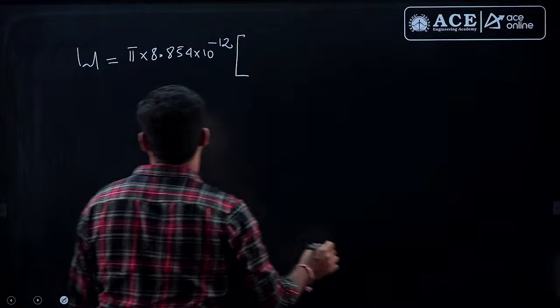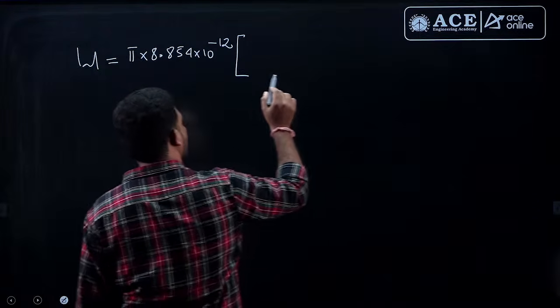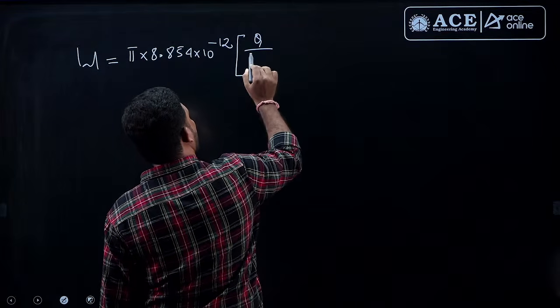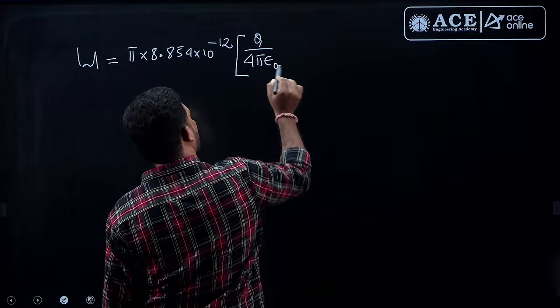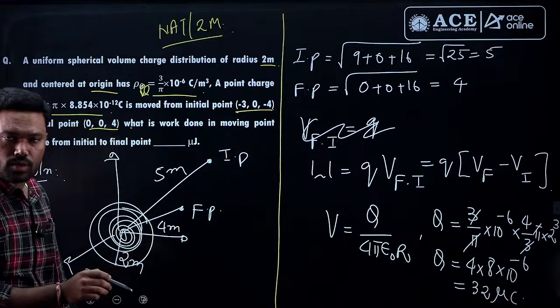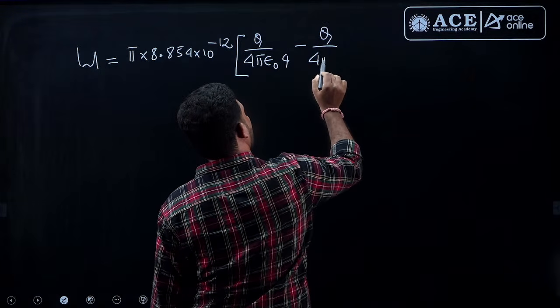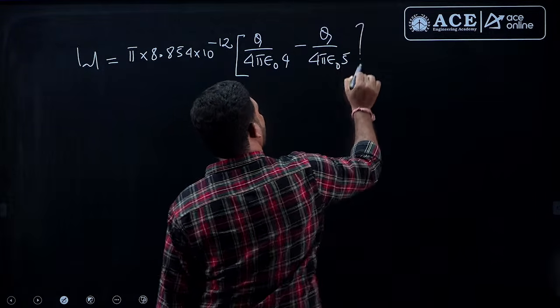Fine. So, bring everything and substitute here. Q divided by 4 pi epsilon naught. What is the final distance? The final point is 4. Fine. 4 minus Q divided by 4 pi epsilon naught. The initial distance, initial point is at 5.